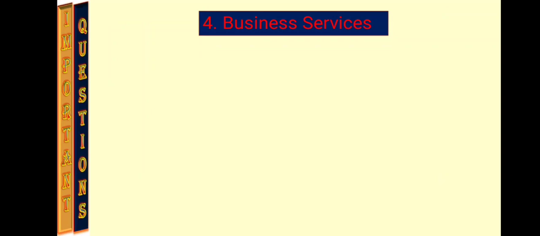Now we will see first chapter number 4, that is business services. Why I have chosen this topic? Because this topic carries 27 marks. You will find questions of 27 marks from this topic in the board paper.